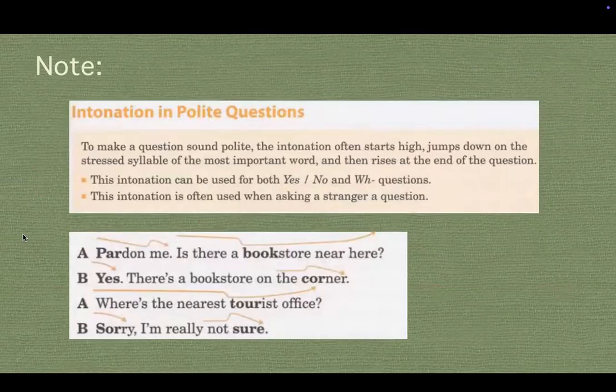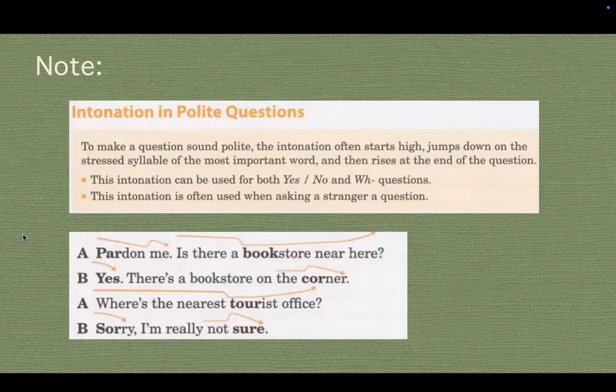Okay, so we also have some notes on intonation in polite questions. To make a question sound polite, the intonation often starts high and jumps down on the stressed syllable of the most important word, and then rises at the end of the question. This intonation can be used for both yes/no and W questions. This intonation is often used when asking a stranger questions.